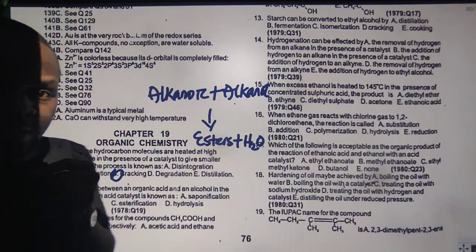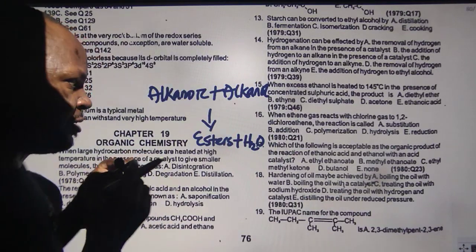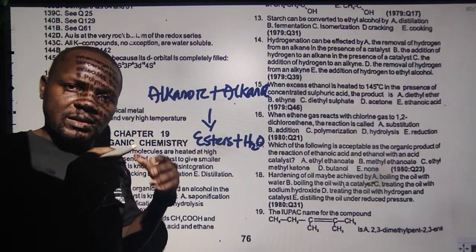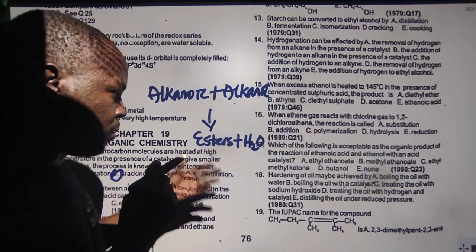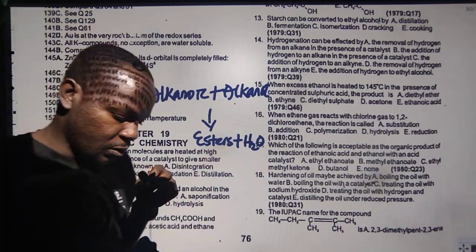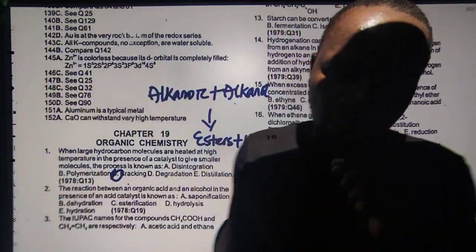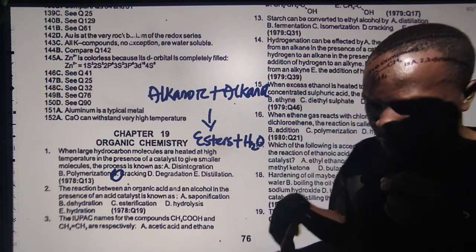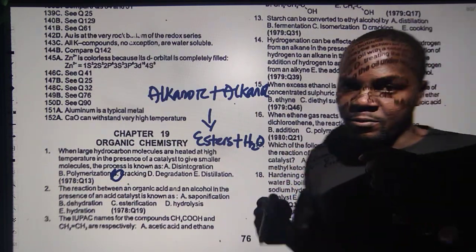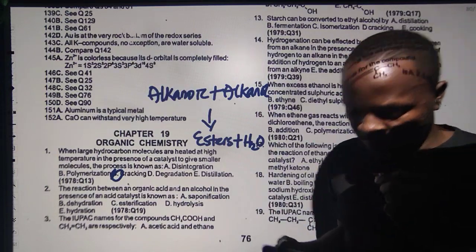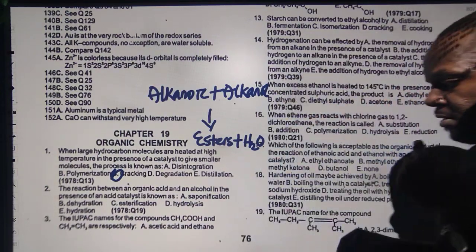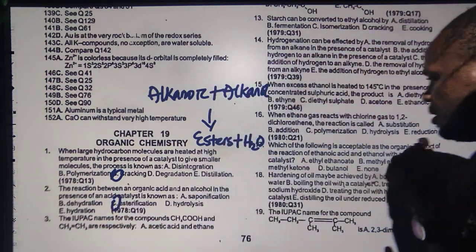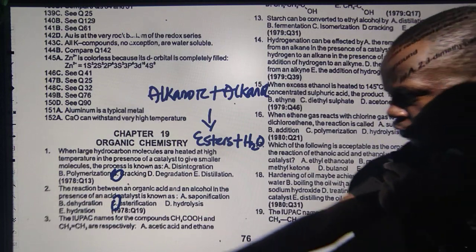You are going to see this question repeating itself. Basically the acid is always an organic acid. Alkanol reacts with alkanoic acid in the presence of a catalyst and gives you esters and water. The process is called esterification. Keep that in mind. Esterification is characterized by a sweet smell, because esters have a sweet smell. That is why most of them are used as fragrances. I think the correct answer to that is choice C, as you can see. Apologies about my handwriting. I just want you guys to see.